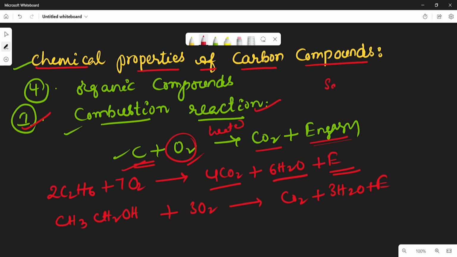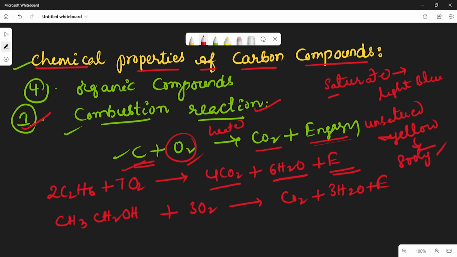When you burn saturated hydrocarbons, we get a light blue color flame. But when you burn unsaturated hydrocarbons, it gives a light yellow flame, but it gives a sooty flame. Is it okay? Saturated hydrocarbons give a light blue color flame, whereas unsaturated ones give a yellow color sooty flame.